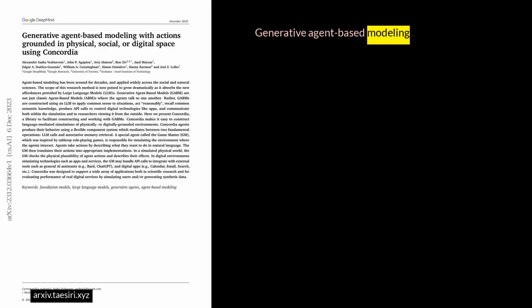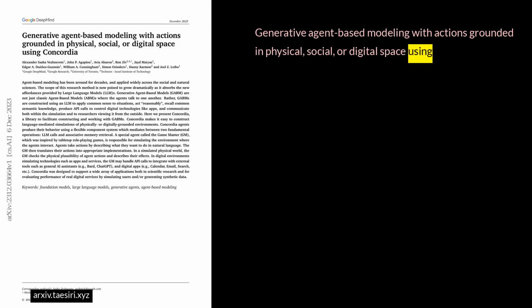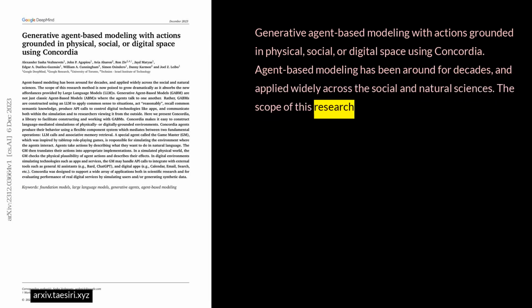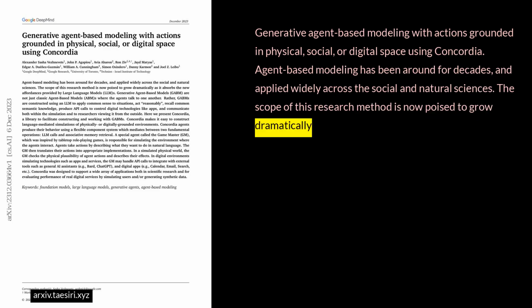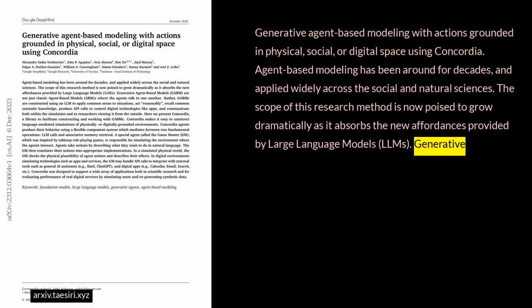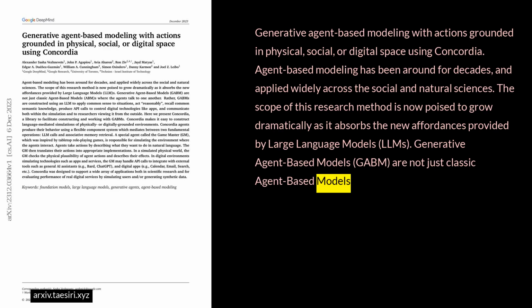Generative agent-based modeling with actions grounded in physical, social, or digital space using Concordia. Agent-based modeling has been around for decades and applied widely across the social and natural sciences. The scope of this research method is now poised to grow dramatically as it absorbs the new affordances provided by large language models, LLMs. Generative agent-based models, GABMs, are not just classic agent-based models, ABMs, where the agents talk to one another.